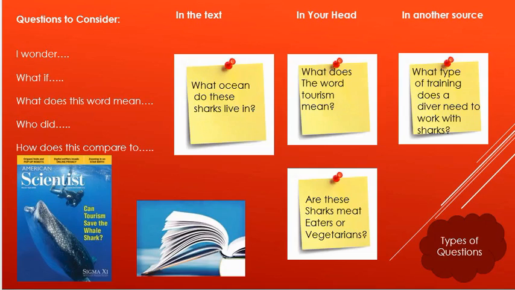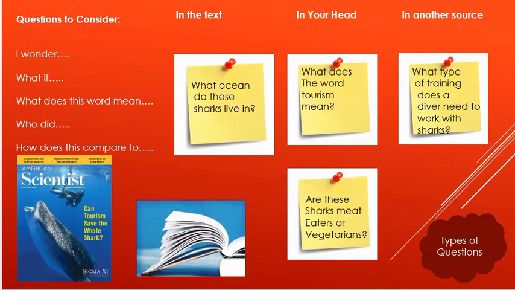Is this a question that I can locate the answer to in the text? Such as, what ocean do these sharks live in? That is probably found in the text. Secondly, in your head: what does the word tourism mean? Are these sharks meat eaters or vegetarians? Again, you might need to put a few sentences or a few paragraphs together to find the answer to this. It might also simply, again, be in the text, or you might need to search a little bit further.